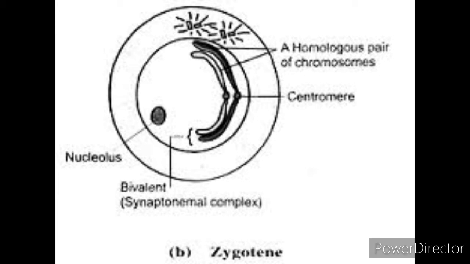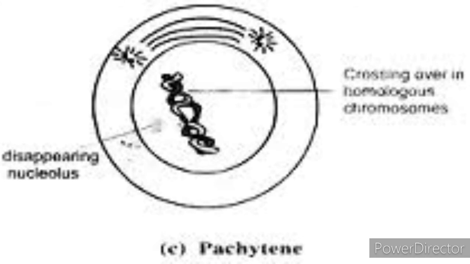The third phase of prophase first is pachytene or pachynema. Pachus means thick and nema means thread. So in this phase the chromosomes get thicker due to the process of condensation. During this phase, the condensation of the chromosomes progresses and they become short and thick. Each homologous chromosome now shows two chromatids, so the bivalent now appears to be composed of four chromatids, known as a tetrad.